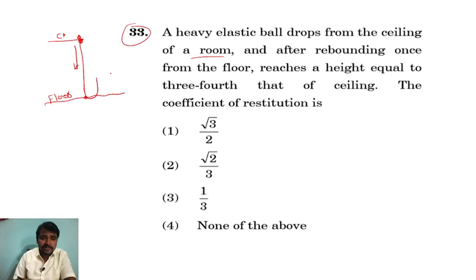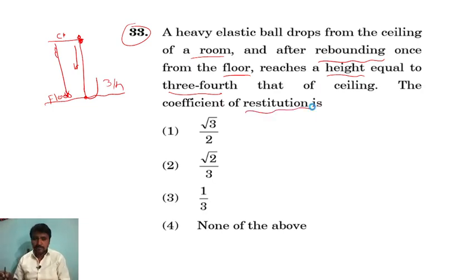Rebounding means, as you have seen in your childhood, if you throw a ball, it will come up to a certain height. So they are telling that after rebounding once from the floor, the ball reaches a height equal to 3/4 of the ceiling height. This is 3/4 of the total height. So the coefficient of restitution is, right?